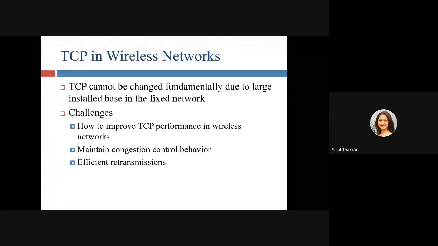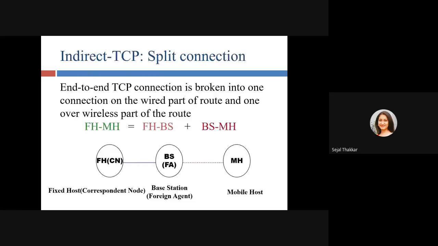TCP cannot be changed fundamentally due to the large installed base in the fixed network. What are the challenges? How do we improve TCP performance in a wireless network? Maintain the congestion control behavior and efficient retransmission. So we need particular software to make it mobile TCP, so we can use it with the wireless network also. It is going to maintain congestion control and provide us efficient transmission.